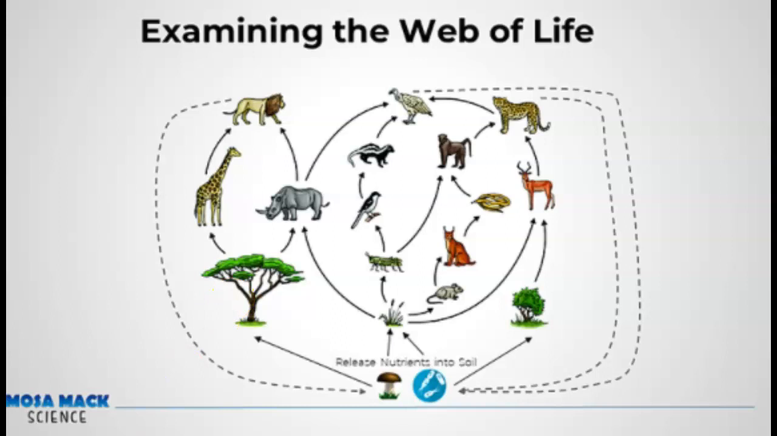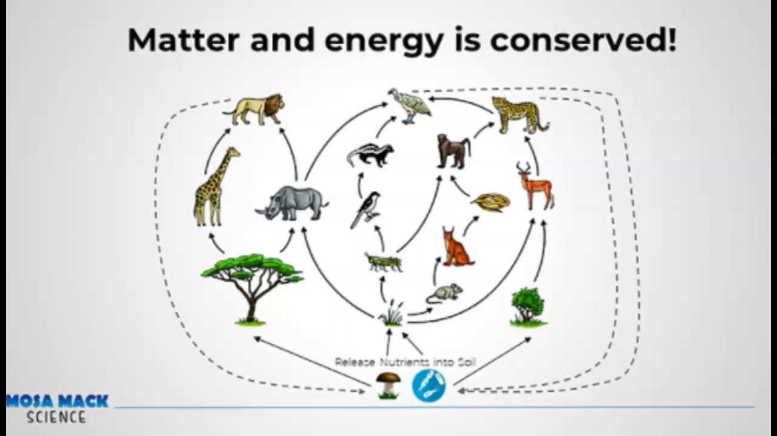Again, the arrows shown in this diagram show where the energy is going. Matter and energy is always going to be conserved in an ecosystem. This means that matter and energy can neither be created or destroyed. It's simply transferred or rearranged.